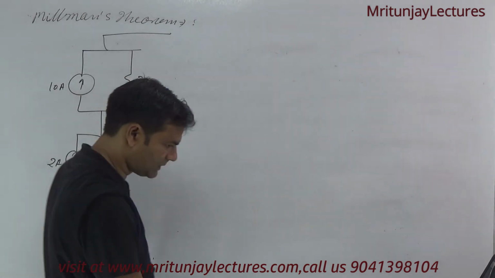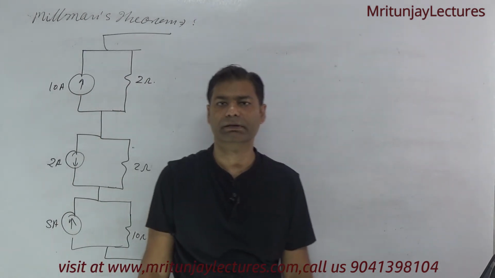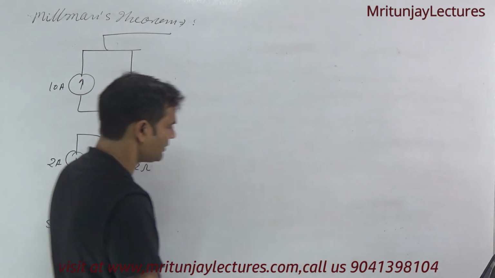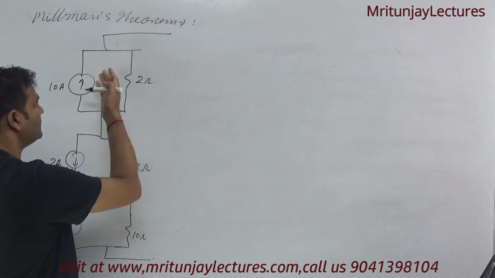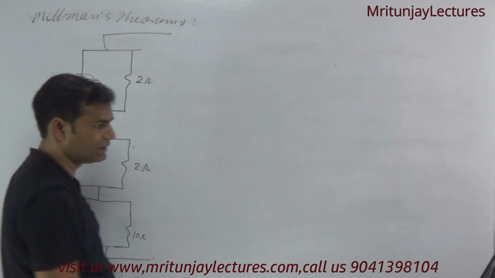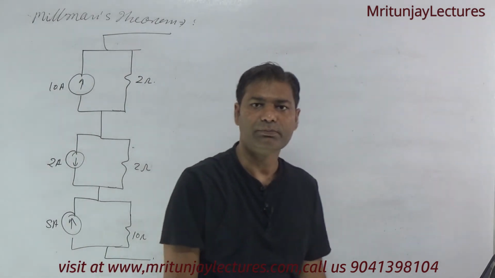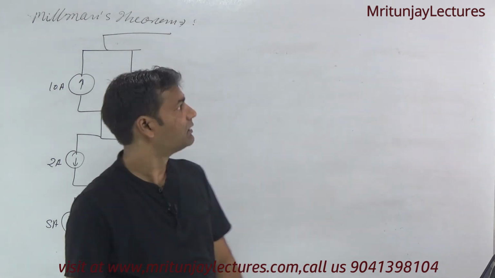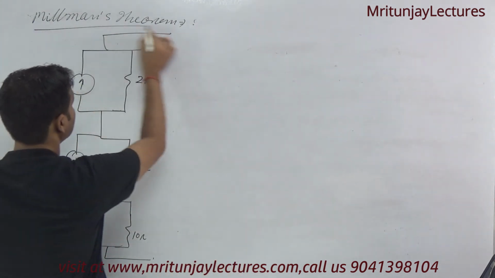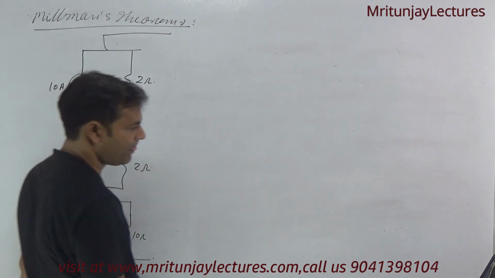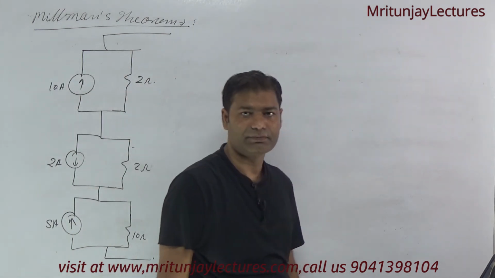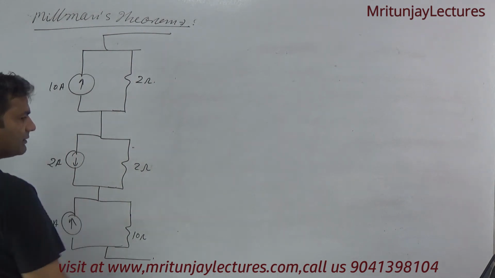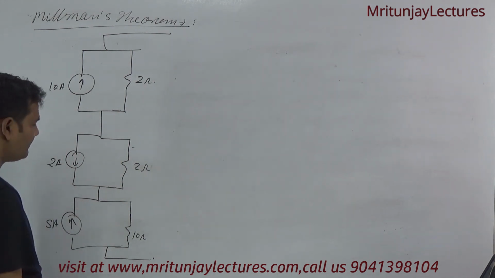Determine I, net current, okay. How can we determine it? You can convert into a single current source with resistance in parallel, or you can solve it with the help of Millman's theorem. Solve this question with the help of Millman's theorem. Now determine I, net current, okay.